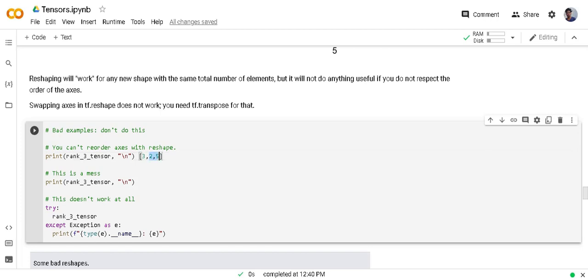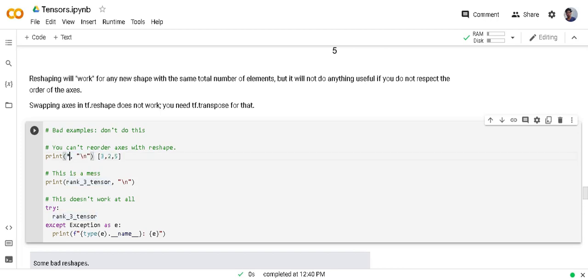You can combine 2 and 5. You can combine 3 and 2. You can't do this: combine 3 and 5 and keep 2 as it is. It will reshape, but it will completely change the meaning of tensor. So whenever you are changing order also, you use tf.transpose function instead of tf.reshape function.